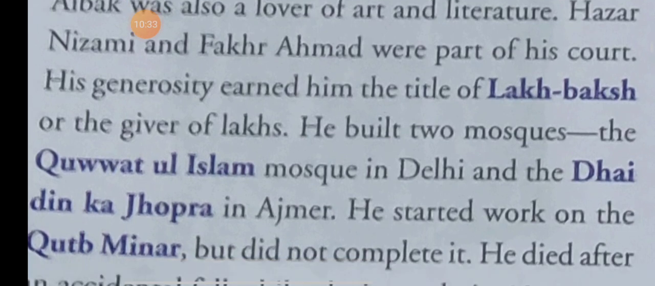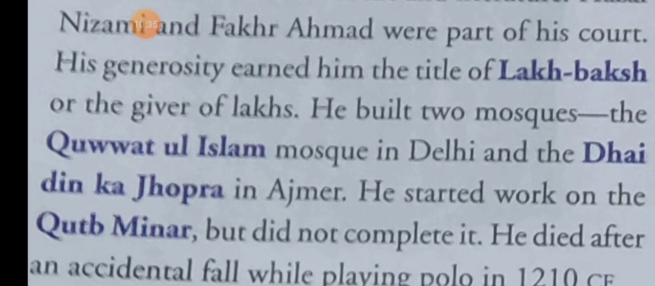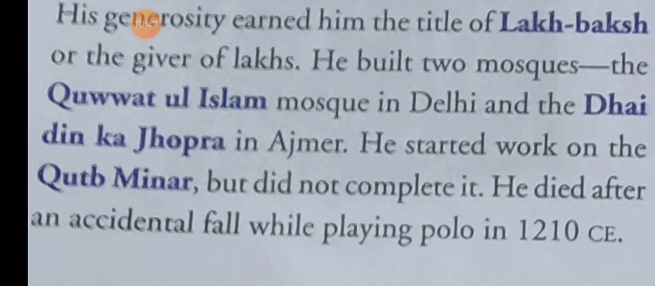Quwat-ul-Islam Mosque in Delhi and Dhai Din Ka Jhopda in Ajmer, and he started the work on Qutub Minar. But who started Qutub Minar? Qutbuddin Aibak. But he did not complete it, and he died after an accidental fall while playing polo, because he was a great lover of polo. So while playing polo, he died in 1210 CE.